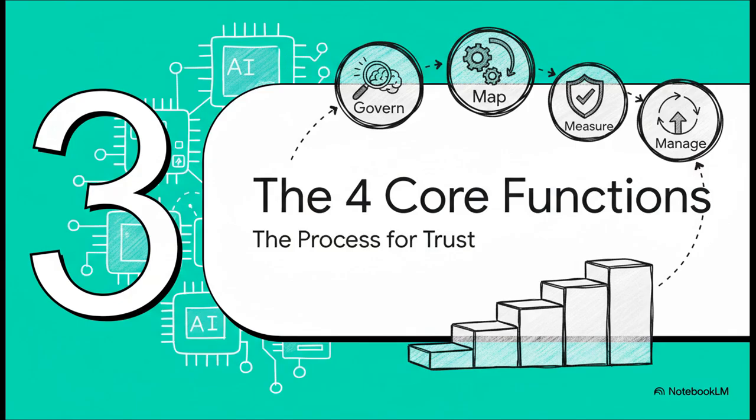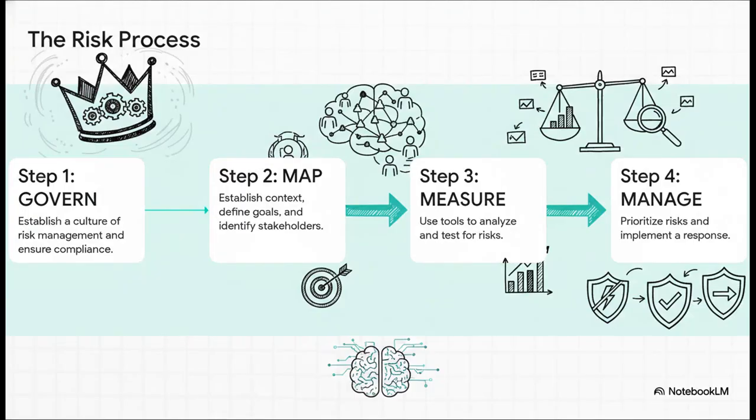So, we've defined the what, those 7 traits of trustworthy AI. Now we're getting into the how. How do we actually build systems that have those traits? Well, NIST gives us a clear 4-part process to make it happen. This process is really the heart of the framework. It starts with govern, which isn't just about rules, but about creating a culture where everyone, from the CEO on down, is thinking about risk.